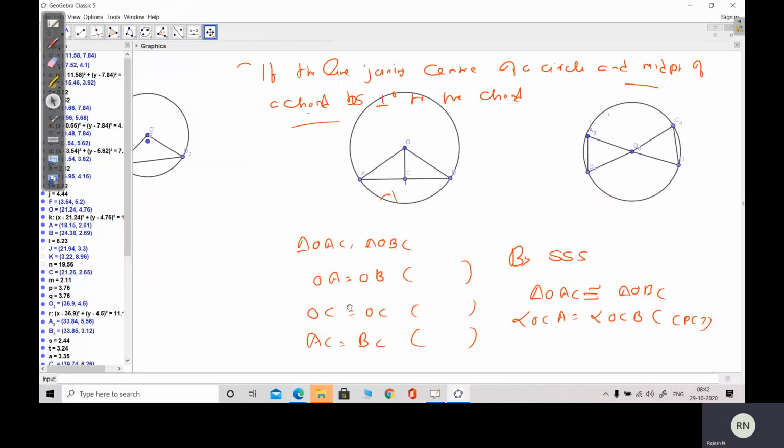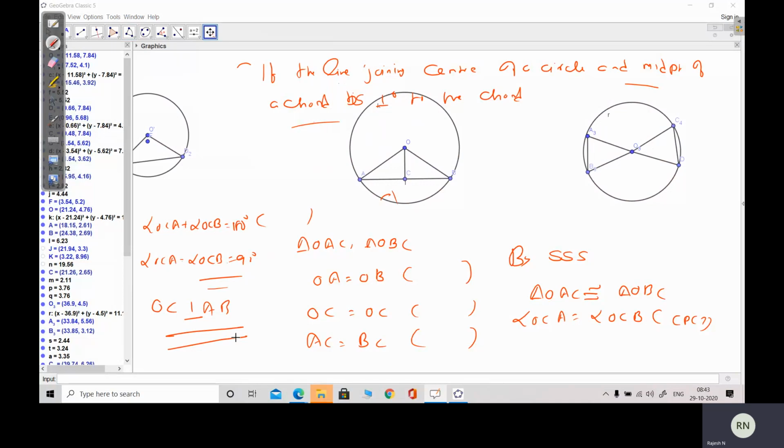But you have to know that angle OCA plus angle OCB is equal to what? 180, because straight line. So what is each angle? OCA is equal to OCB is equal to 90 degrees. Therefore, OC is perpendicular to AB. So line joining center of a circle and midpoint of a chord is perpendicular to the chord, or perpendicular from center to a chord bisects the chord.